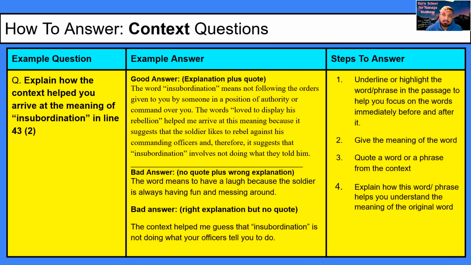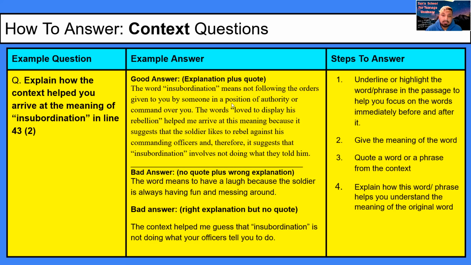So what this is asking you to do basically is give a definition for a word and then explain how you got that definition, yeah? Using the passage, using the words around that word. So for example, they give you a question here, asking how do you get to the meaning of insubordination?